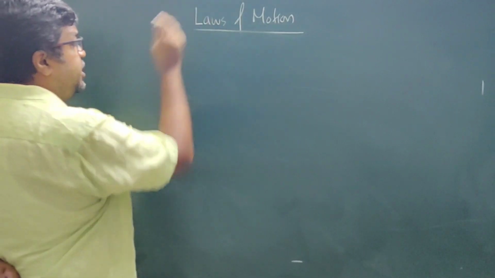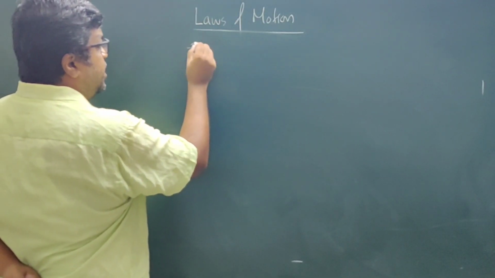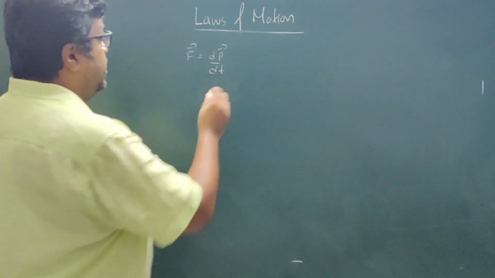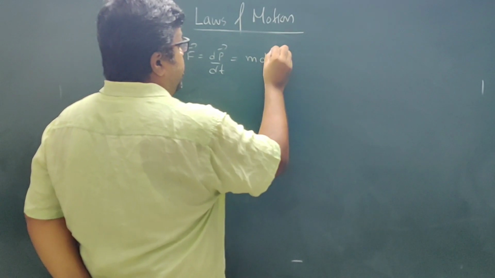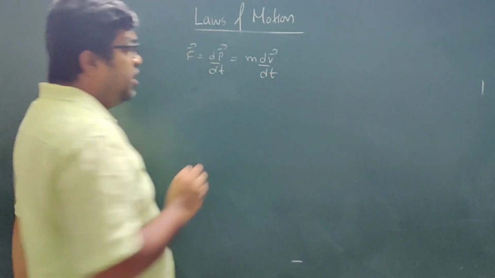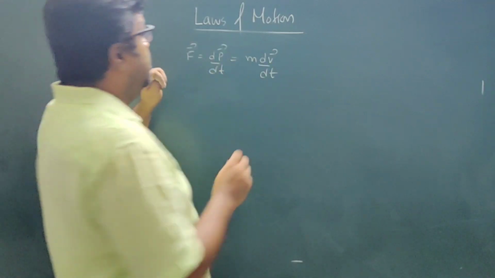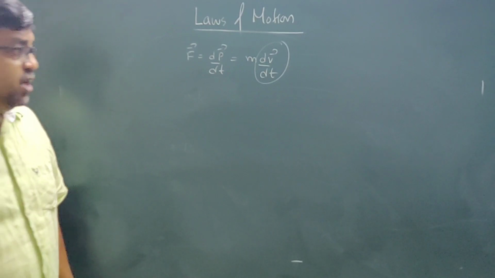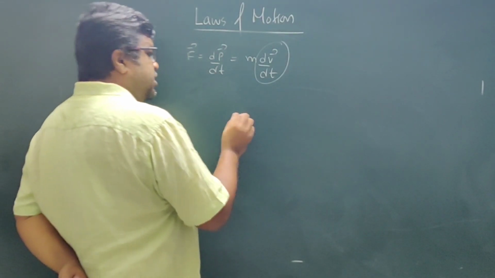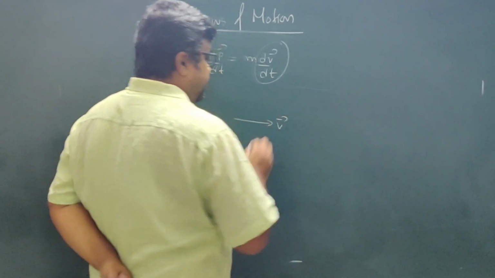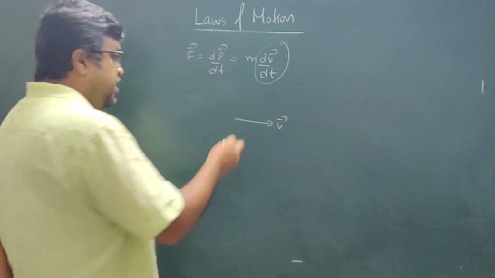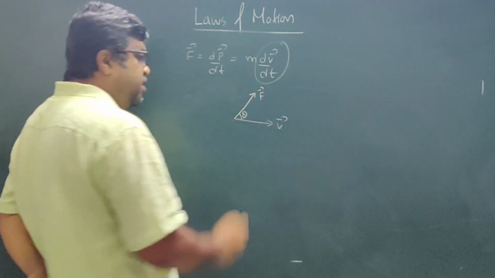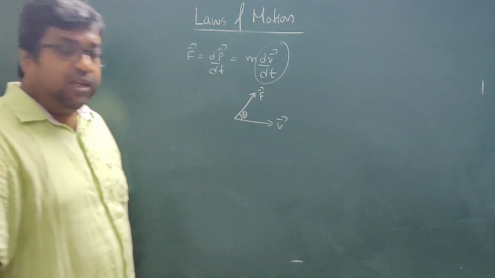Another important thing is, when I write F is equal to dp by dt, now if mass is constant, this becomes F is equal to m dv by dt. So this force is equal to mass times rate of change of velocity. Now suppose velocity is in this direction, and this is the direction of force. Theta is the angle between force and velocity.